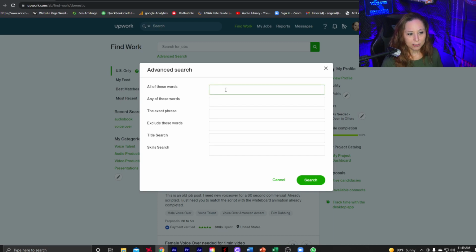So what I'm going to do is just go to all of these words. Or actually, you know what? Let's just do any of these words. And let's type in audiobook. And then let's also do audio space book and hit search.